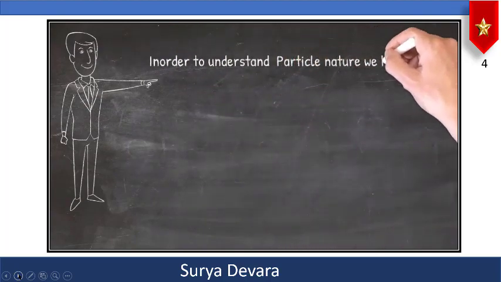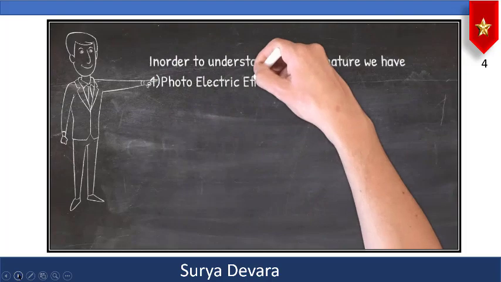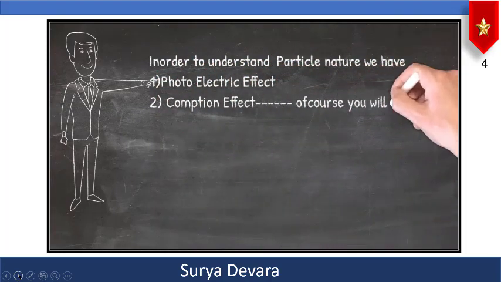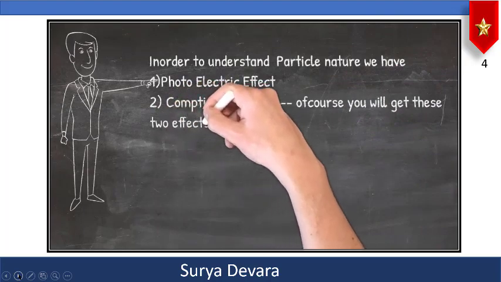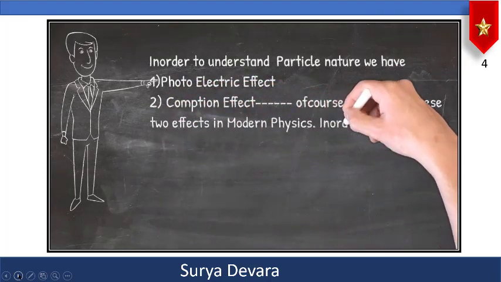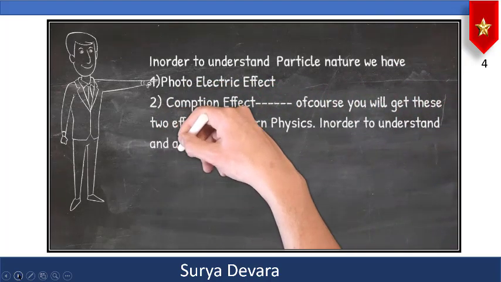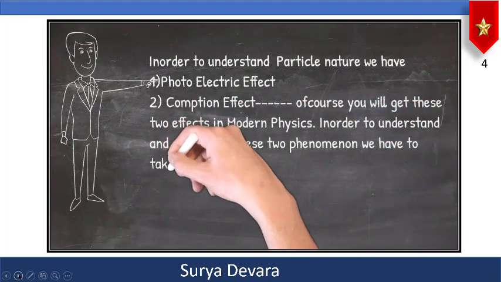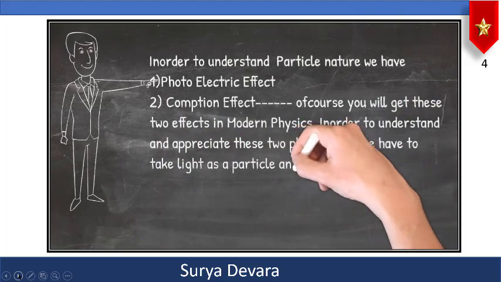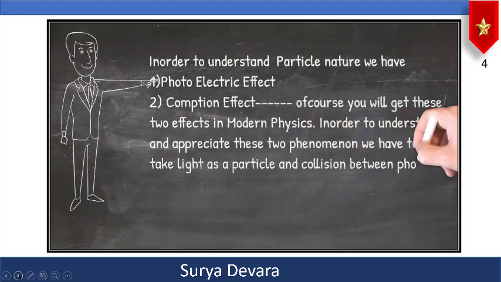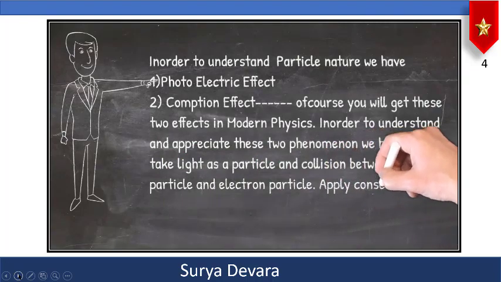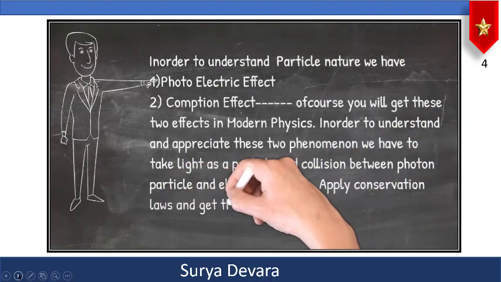In order to understand the particle nature, we have photoelectric effect, Compton effect. Of course, you will get these two effects in modern physics, and in order to understand and appreciate this phenomenon, we have to take light as a particle and collision between photon particle and electron particle. Apply the conservation laws and get the results.